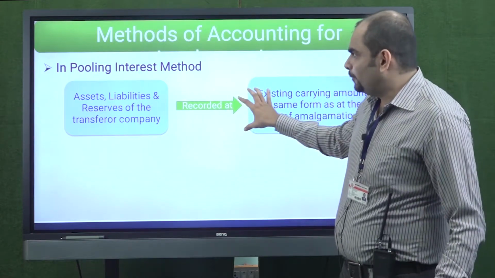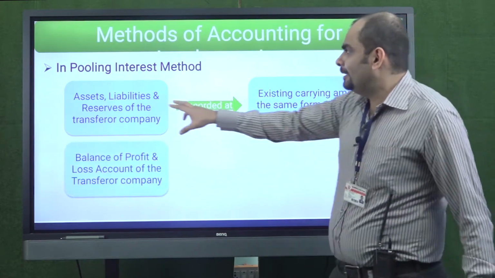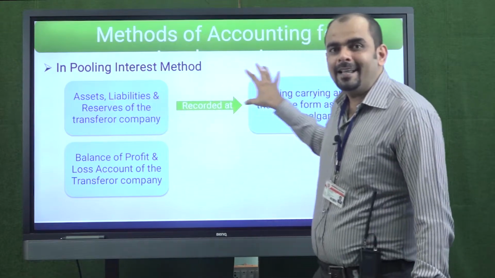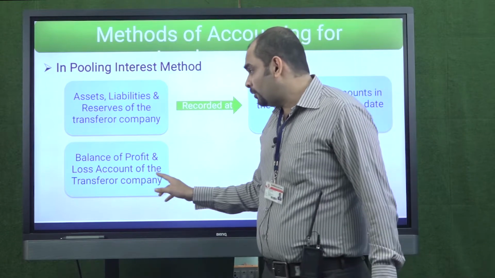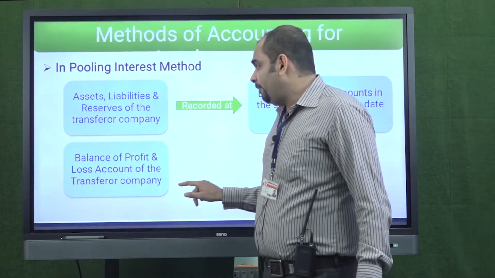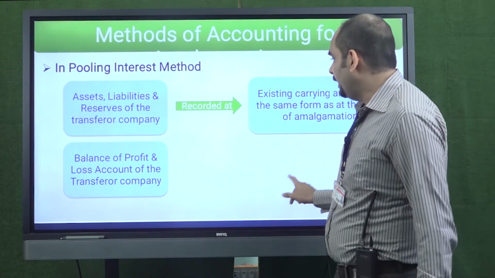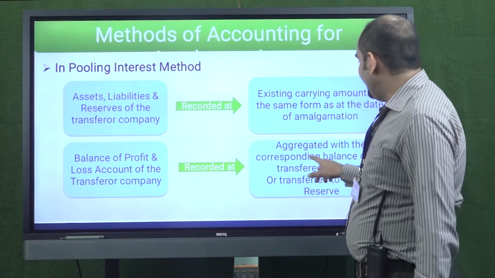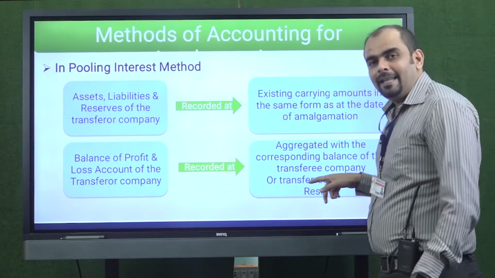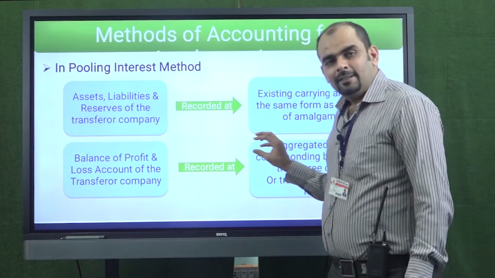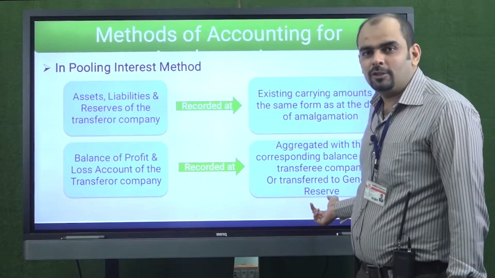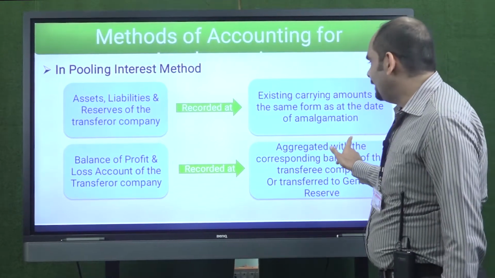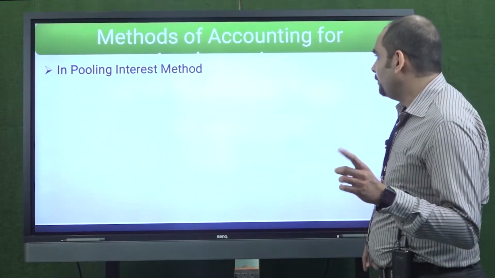So this is the first point, that assets, liabilities and reserves should be recorded at the values mentioned in the balance sheet itself. And the balance of profit or loss of the transferor company, if any, is to be aggregated with the corresponding balance of P&L in the transferee company's balance sheet. If it is not there, then it is to be transferred to general reserve. These are the 2 points that you need to remember when you solve the sum.